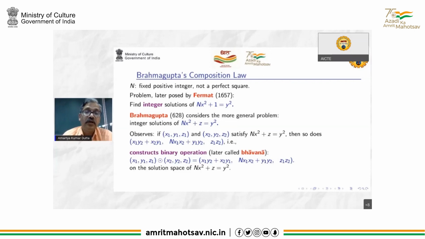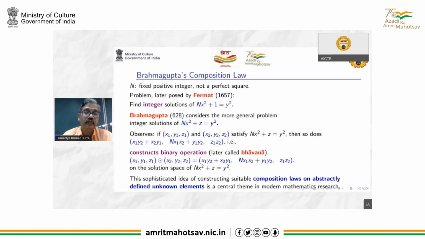In other words, he's constructing a binary operation, and this had a name in ancient India called bhavna. Bhavna is the Indian term for composition in Indian mathematics. (x1, y1, z1) composed with (x2, y2, z2) is (x1y2 + x2y1, nx1x2 + y1y2, z1z2). And this sophisticated idea of constructing suitable composition laws on abstractly defined unknown elements is a central theme in modern mathematics research, mind you, not studies, research.